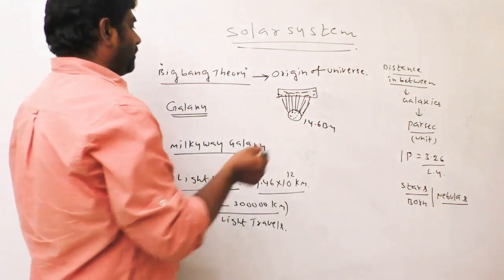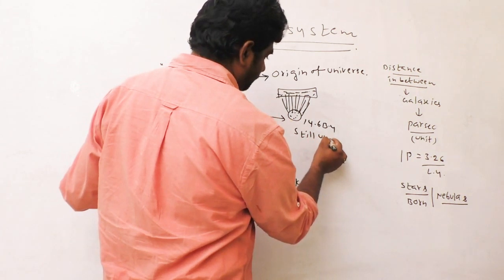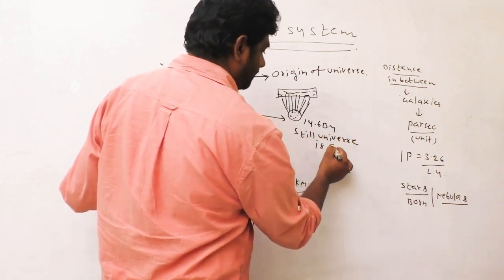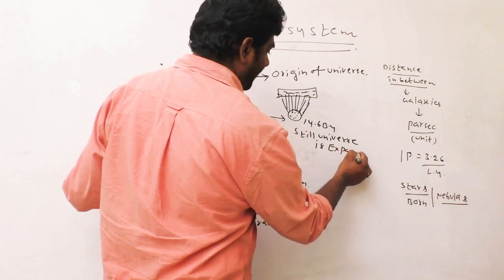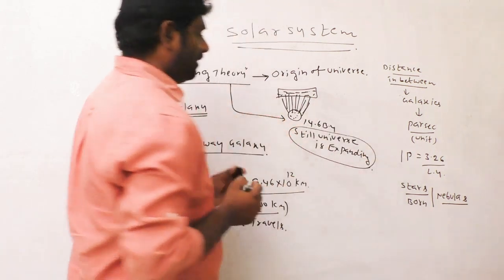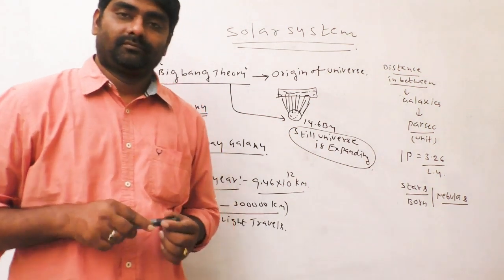According to this theory, the universe is still expanding.